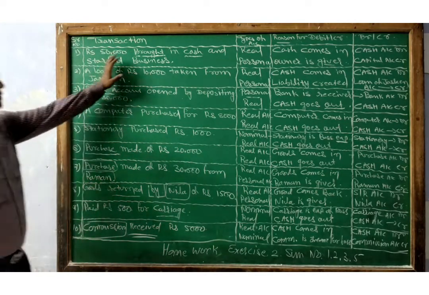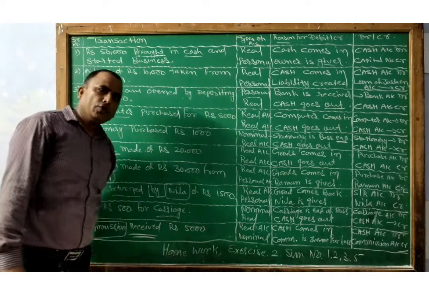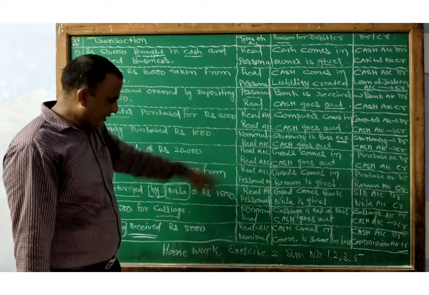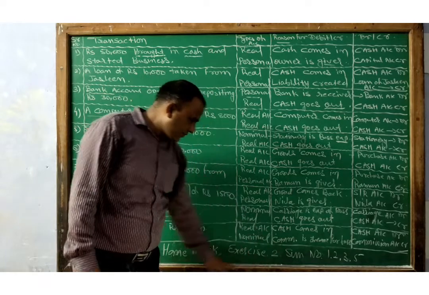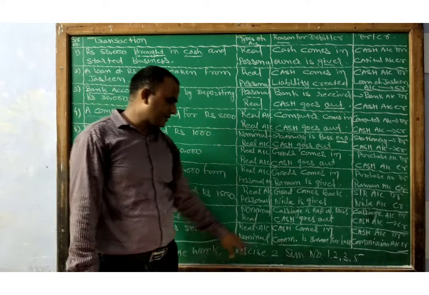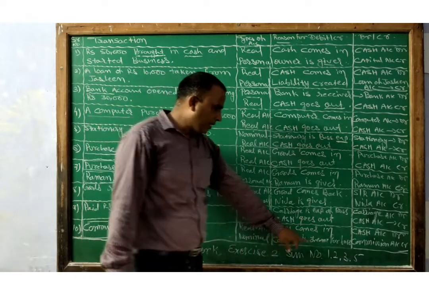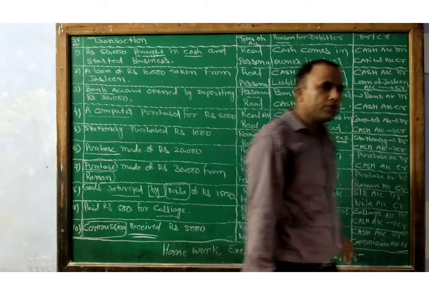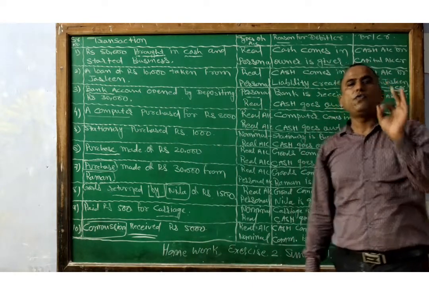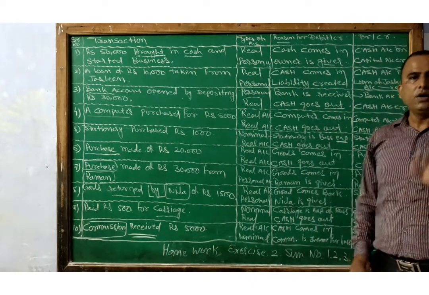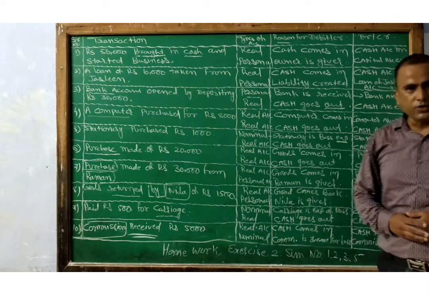Okay, now dear students, transactions number 1 to 10 are completed. On the basis of this sum, you have to do in exercise number 2, sum number 1, 2, 3 and 5 as homework. Okay, thank you, goodbye.